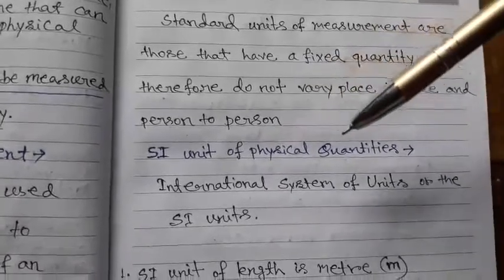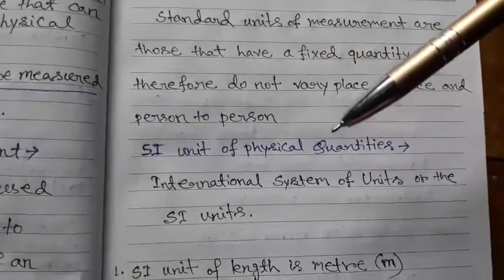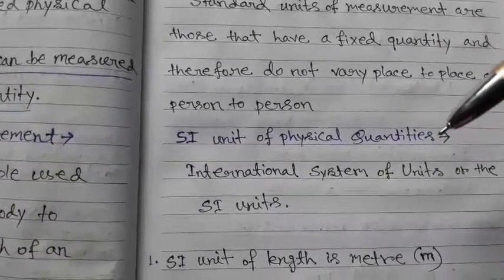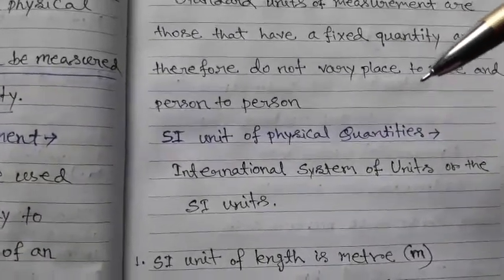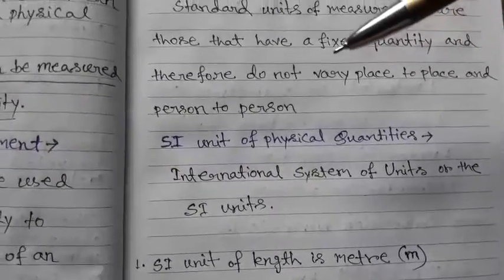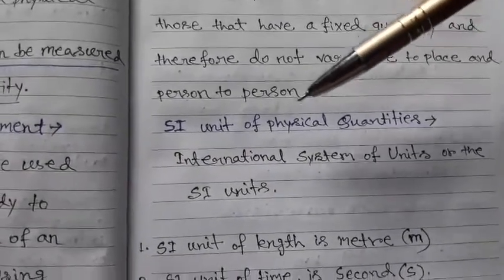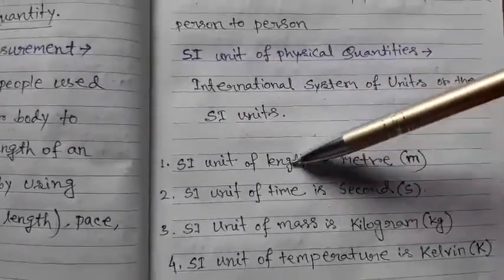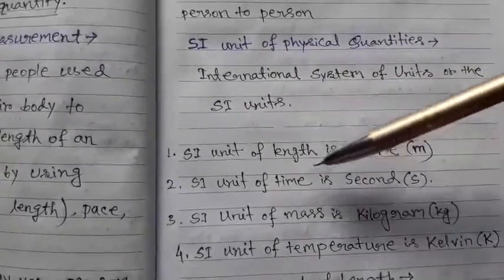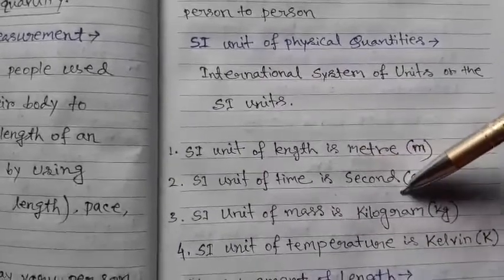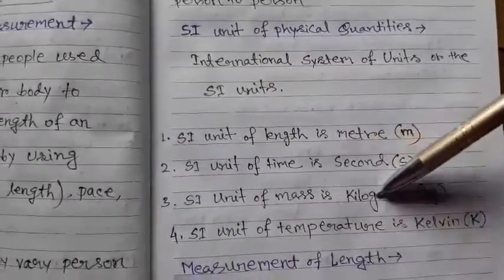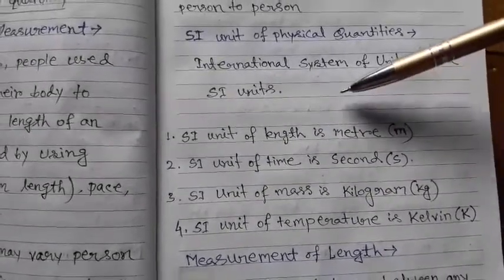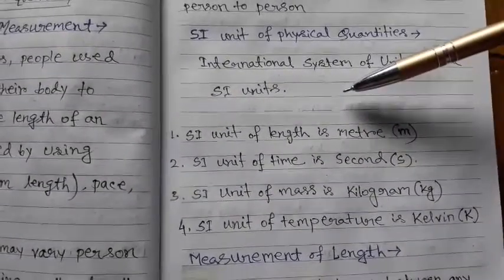SI unit of physical quantities. There is an International System of Units. This is an institute which determines the standard units for measurement among the countries of the world. SI unit of length is meter, SI unit of time is second, SI unit of mass is kilogram, SI unit of temperature is Kelvin. There are also other physical quantities which have SI units.